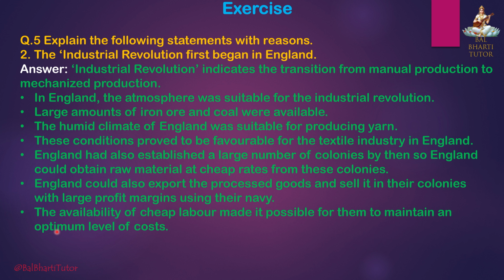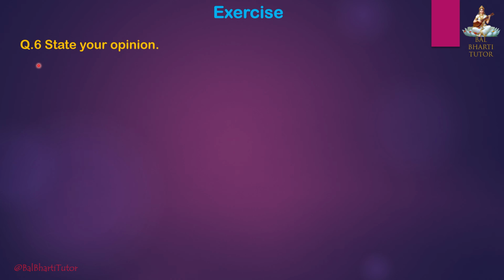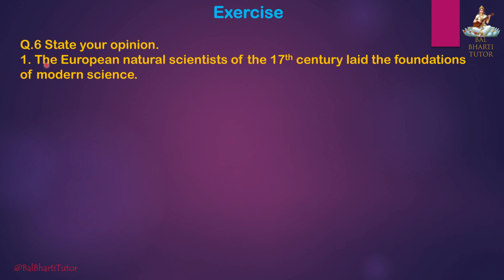The availability of cheap labor made it possible for them to maintain an optimum level of cost. These factors prepared the ground for the Industrial Revolution in England, thus giving a boost to its economy. Because of the above reasons, the Industrial Revolution first began in England. Question 6. State your opinion. First, the European natural scientists of the 17th century laid the foundations of modern science.